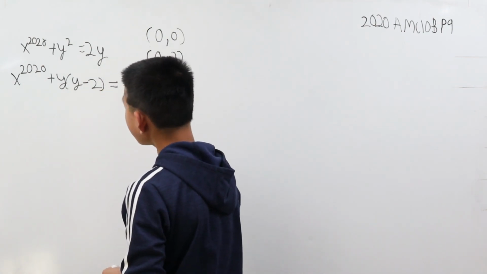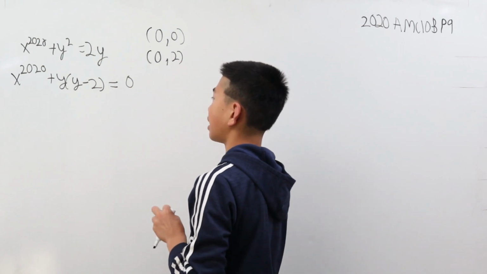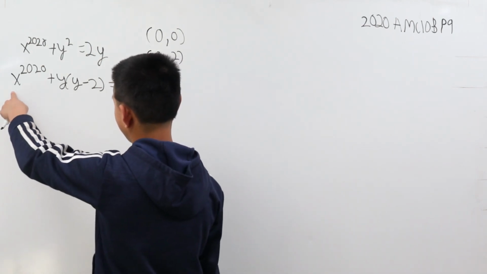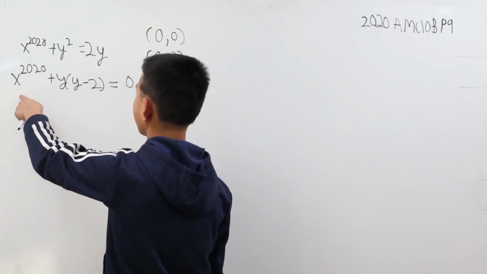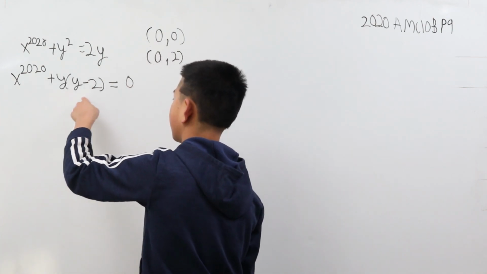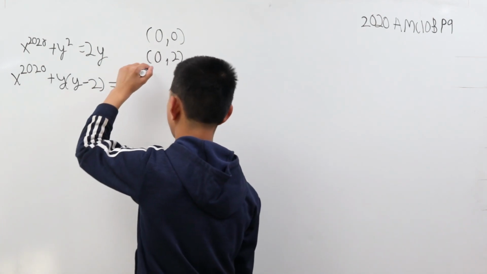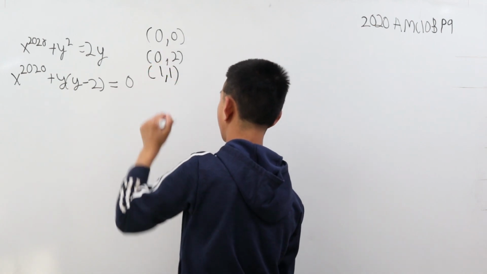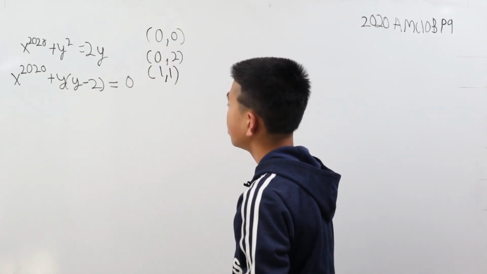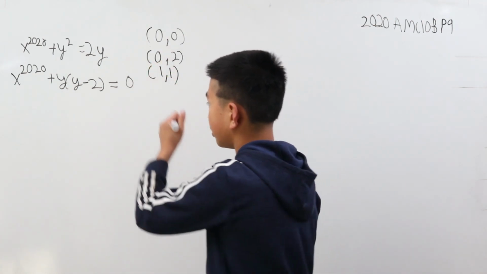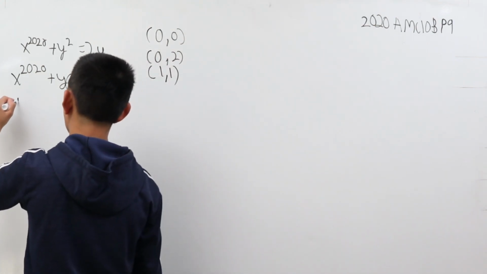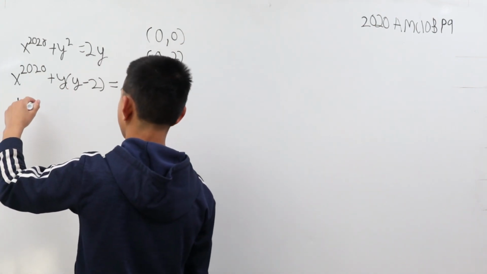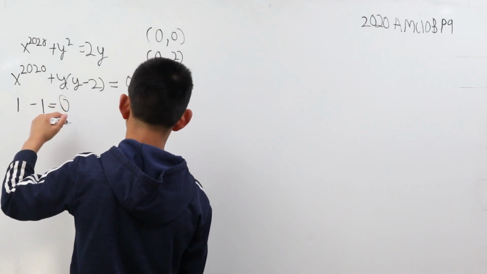Let's just see what happens if we plug 1 into x to the power of 2020. This becomes 1 plus negative 1, which is 0. So (1, 1) also works. When we plugged 1 into these two terms, we had a positive 1, and then minus 1 is equal to 0.